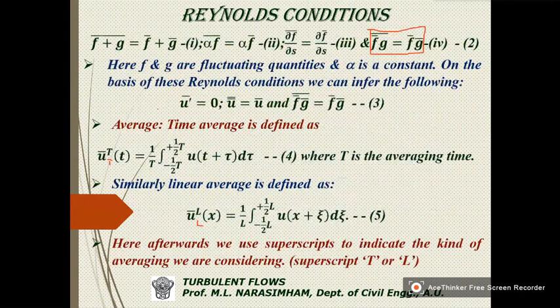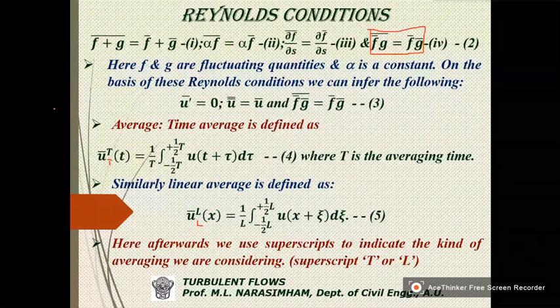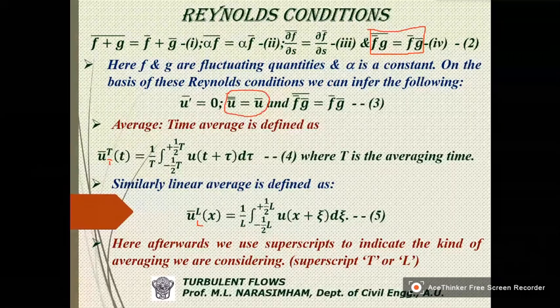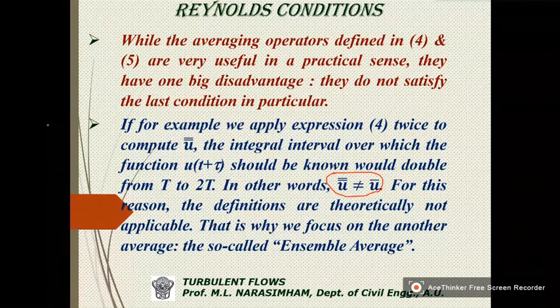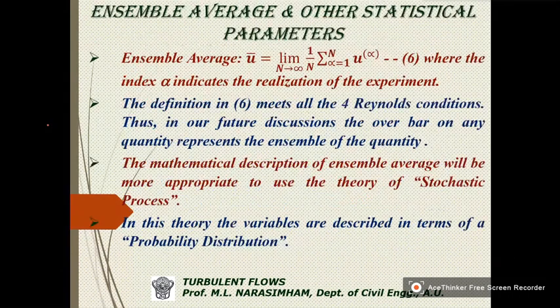So what happens, this condition, the reason is the time is shifting. So in shifting time, the average need not be maintained the same. So that is the constraint we have. For this reason, the definitions are theoretically not applicable. That is why we focus on another average, the so-called ensemble average. Let us see what it is.